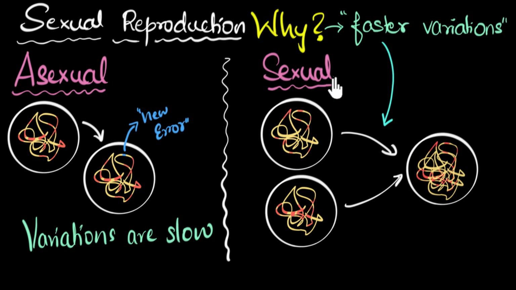On the other hand, in sexual reproduction, we have 2 parents involved. And so the DNAs of the 2 cells of 2 different individuals combine. And as a result, the offspring gets a unique set of variations both from the mother and the father. And as a result, immediately we will see offspring varying a lot from the mother and the father. The offspring will resemble them, of course, but they will not be clones. In other words, variations become much faster in sexual reproduction. That's their major advantage over asexual reproduction.